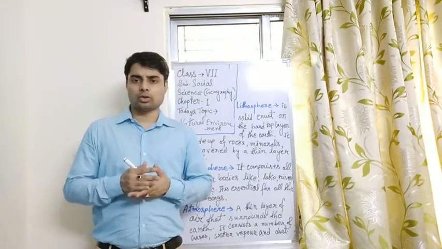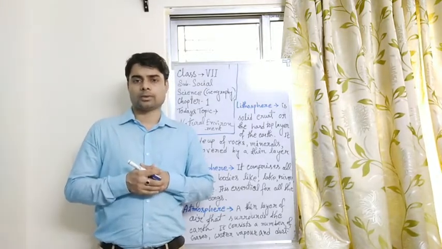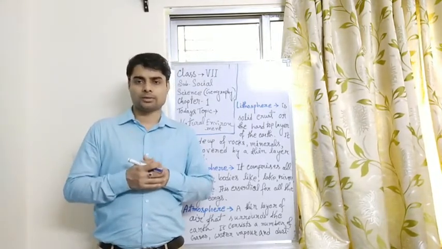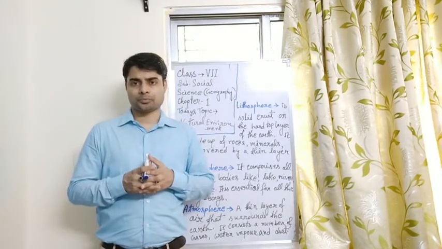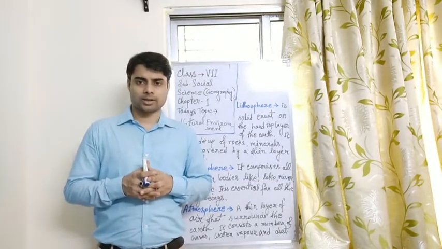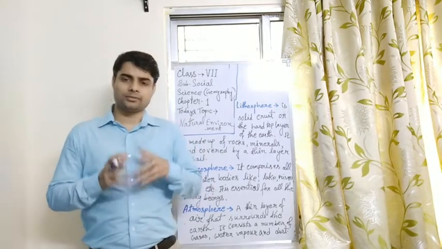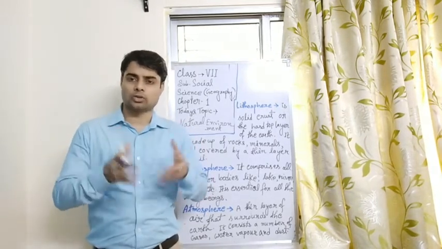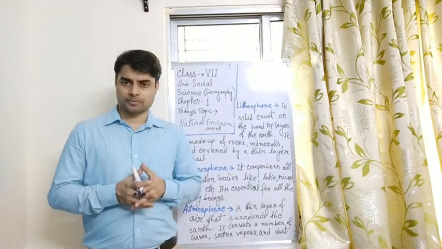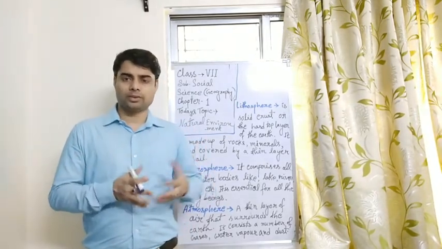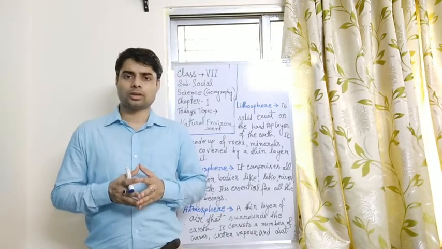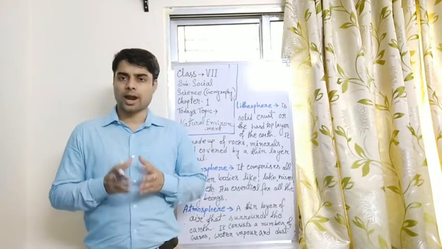An atmosphere also divides our outer space from the Earth's environment. It is very essential because all the important gases, like carbon dioxide for the trees and oxygen for all the living beings, are present in the atmosphere.